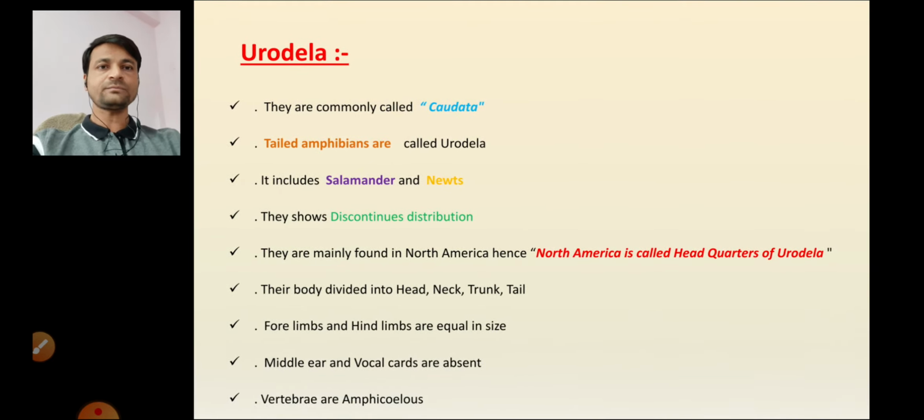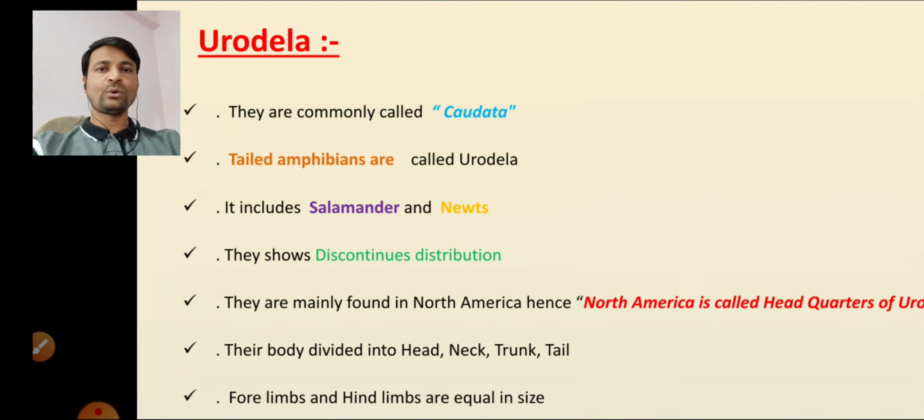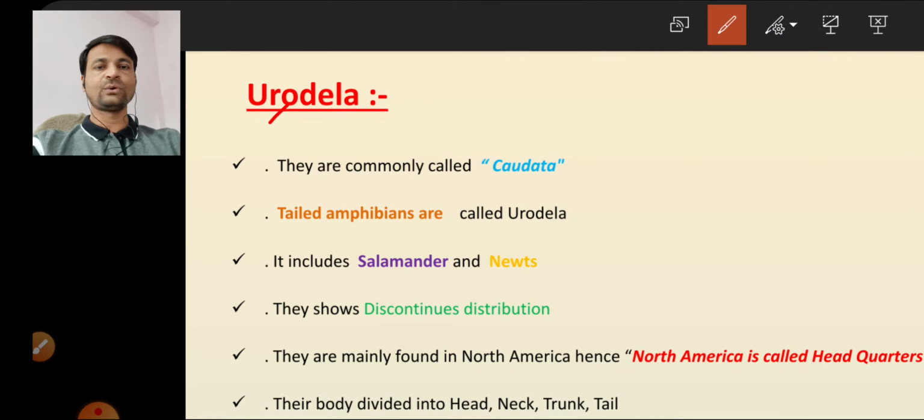Now, Urodela. Here, Uro means tail, and dela means tailed. Tailed amphibians are called Urodela.